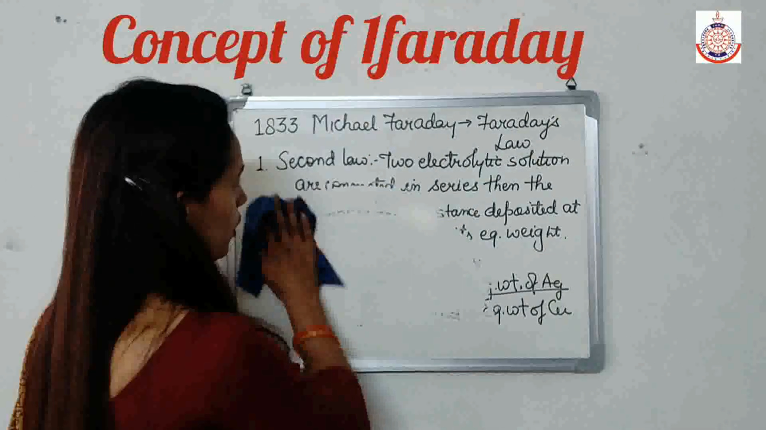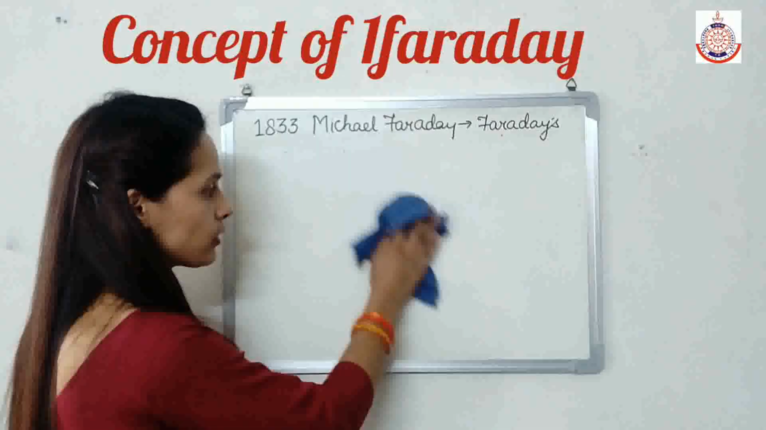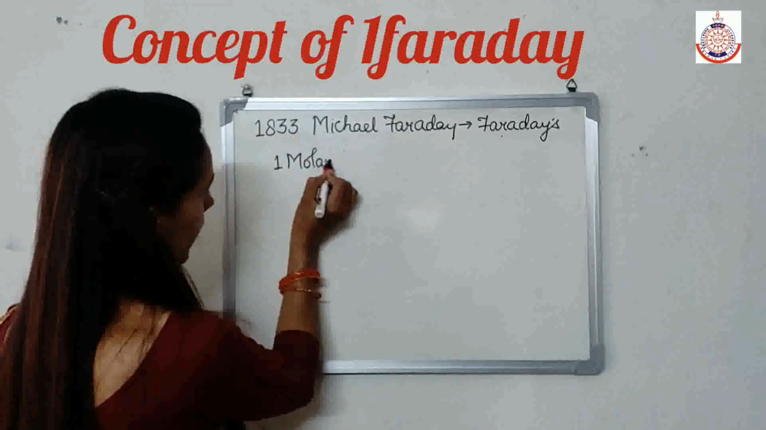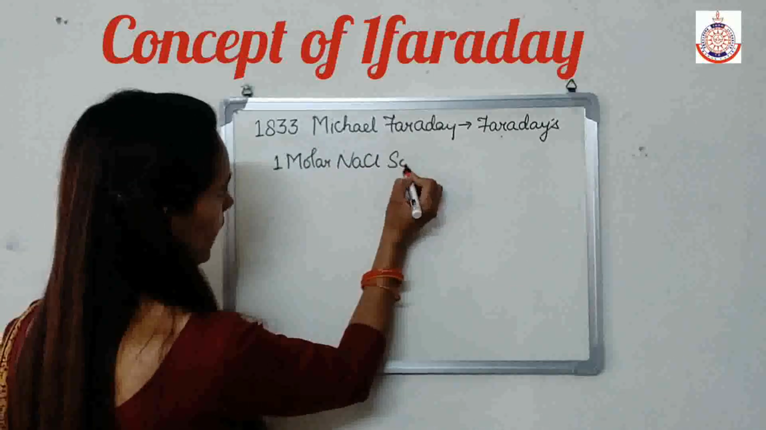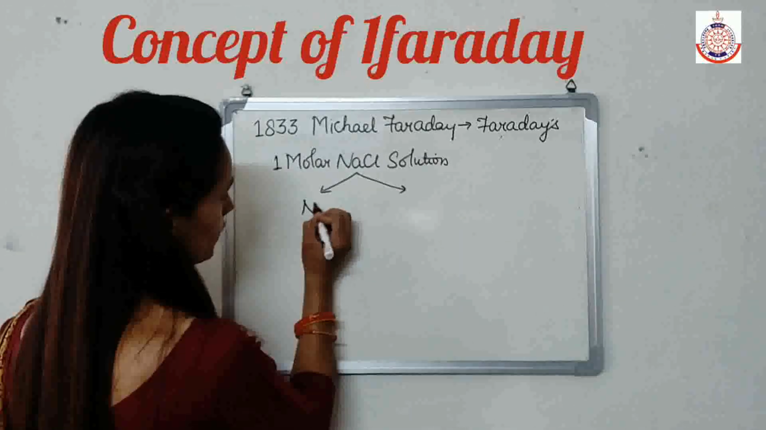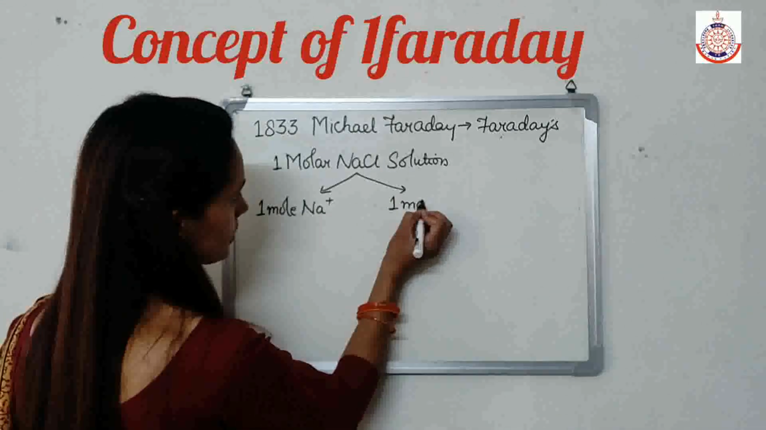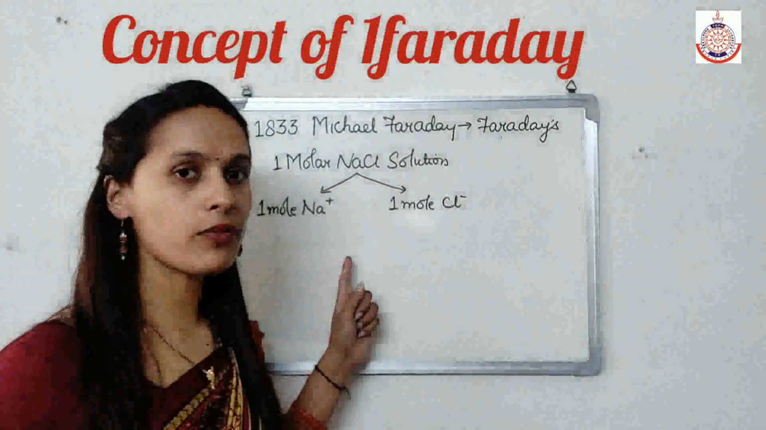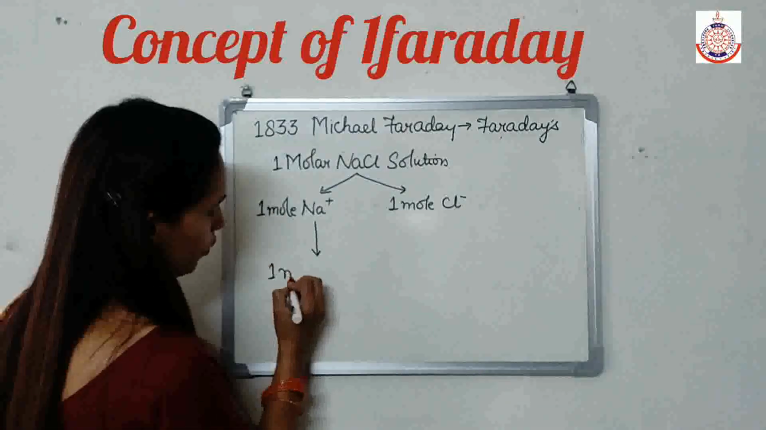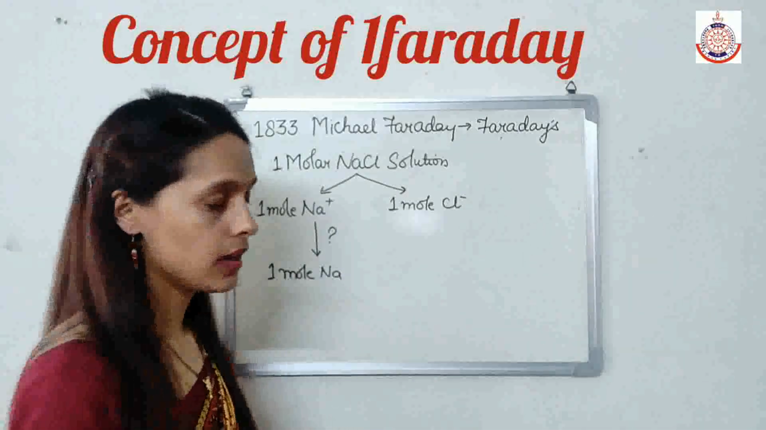One molar NaCl solution. Now on dissociation, 1 molar NaCl solution gives 1 mole Na positive ion and 1 mole Cl negative ion. Now if I want to convert this 1 mole of Na positive ion into 1 mole of Na, how many electrons do I require?